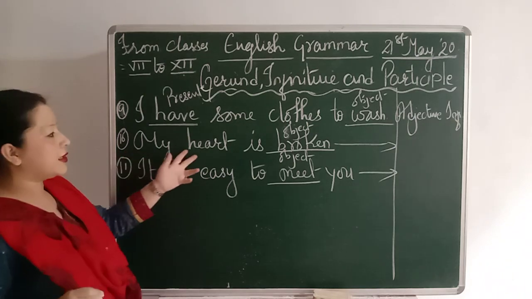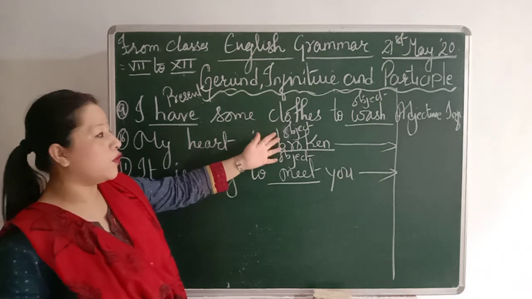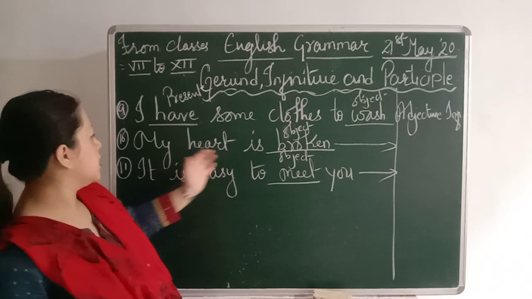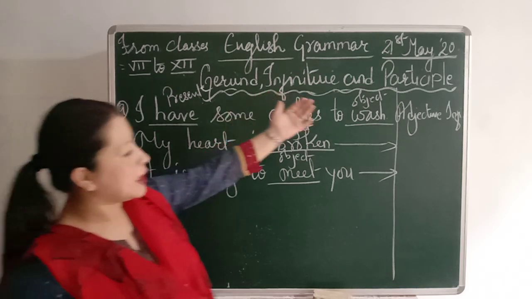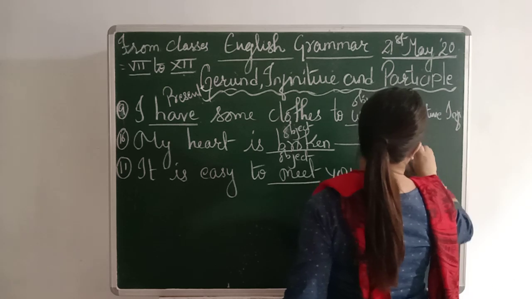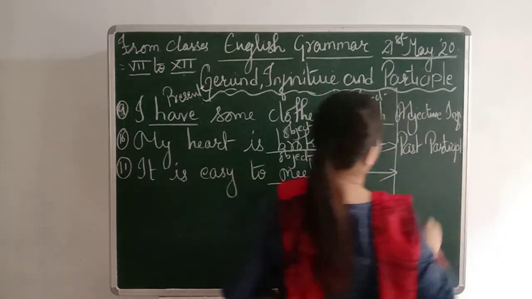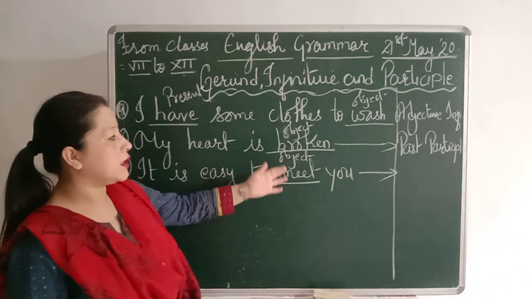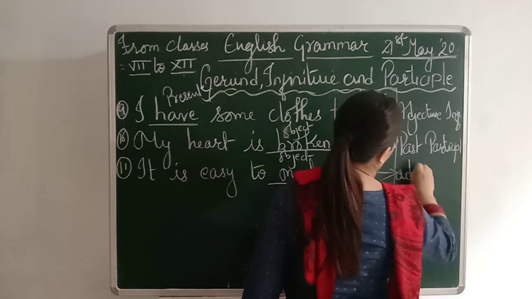Next is, my heart is broken. Broken means it's an object. Broken, a word that's a verb word, is an object. And the sentence is in the past. So my heart is broken. So here this sentence belongs to a participle. But what type of participle? Past participle. Next, it is easy to meet you. Here meet is a verb word and it's an object. So this sentence is an adjectival infinitive.